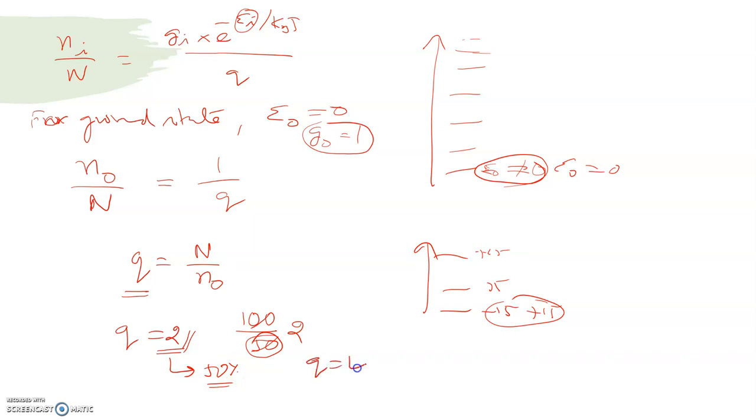Suppose q is 4, what does it indicate? Suppose I have 100 particles and 25 particles are present in the ground state, then I'll get the answer 4. So it indicates that 25% of the particles are present in the ground state, and the remaining particles are present in the excited states. That's the meaning of the partition function. Are you able to understand? So if the partition function is 4, it means 25% of the population is present in the ground state. Are you clear? Next.